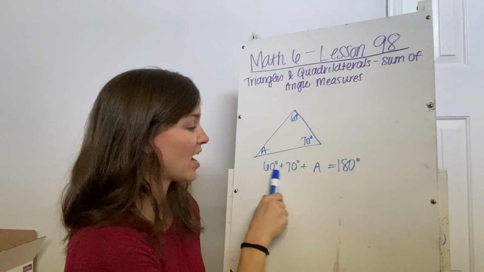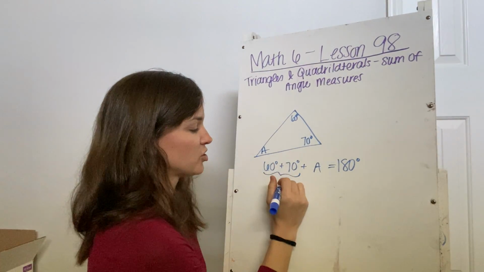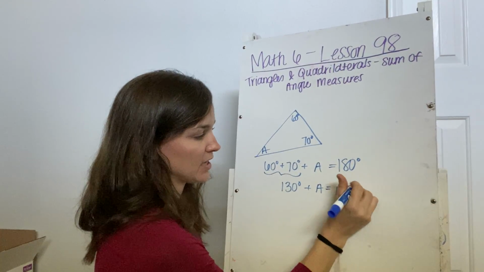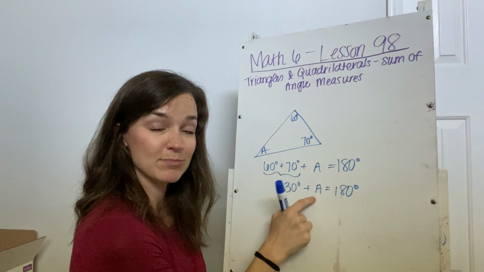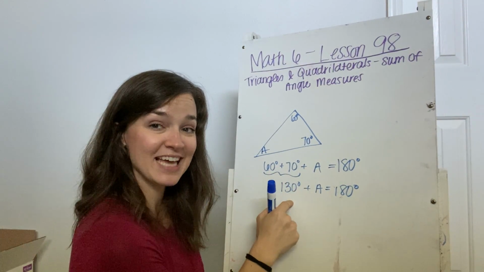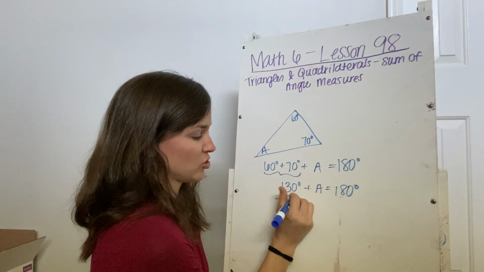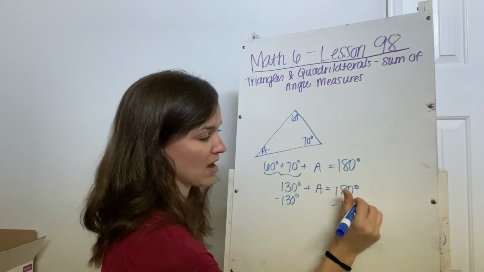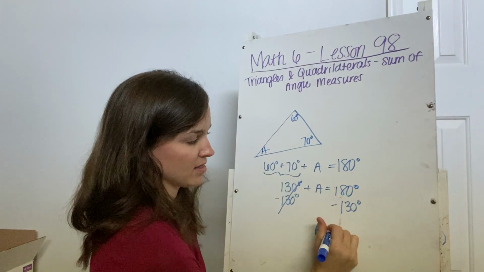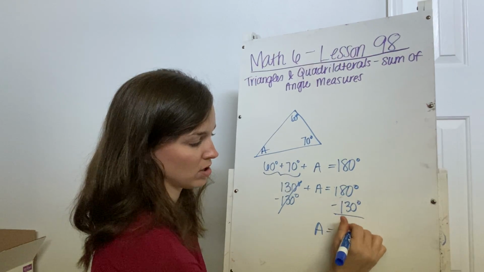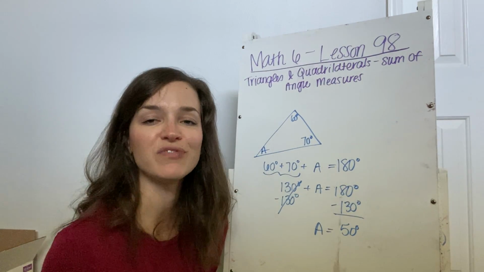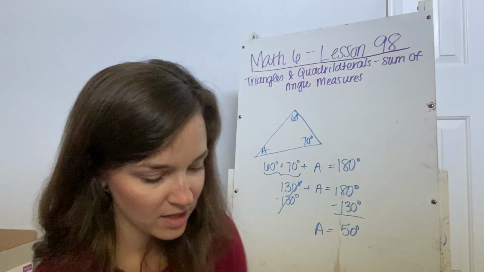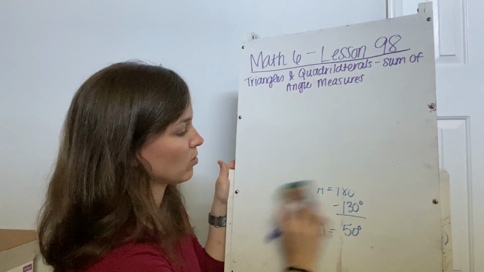To simplify that, I can start out by combining these guys over here. So 60 plus 70 is 130 degrees, plus A equals 180 degrees. If I want to figure out what this missing one is, all I have to do is take that 130 away, because I know it's got to be the difference between 130 and 180. So A has to equal 180 minus 130, which is 50 degrees. And that's how we figure out the missing angle in a triangle. Let's see if it looks similar in a quadrilateral.